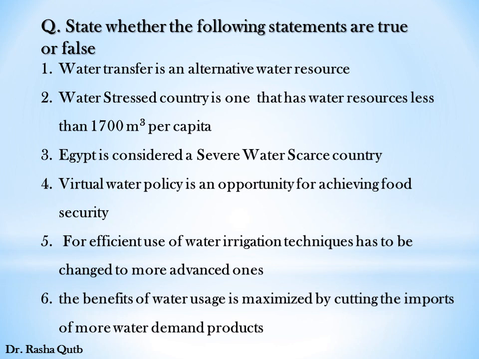Number 5, for efficient use of water, changing irrigation techniques to more advanced ones? Yes. In order to achieve efficient use of water, we have to change irrigation techniques to more advanced ones. This sentence is true. Finally, the benefit of water usage is maximized by cutting the imports of more water demand products. This sentence is false. In order to maximize the benefit of water use, we have to cut the exports of more water demand products, not cut the imports of more water demand products.